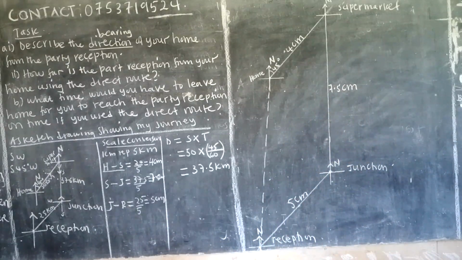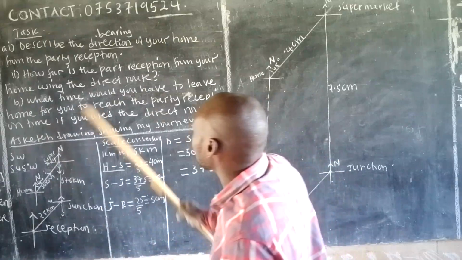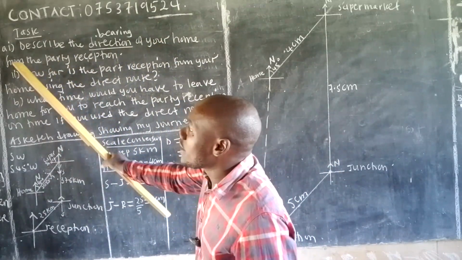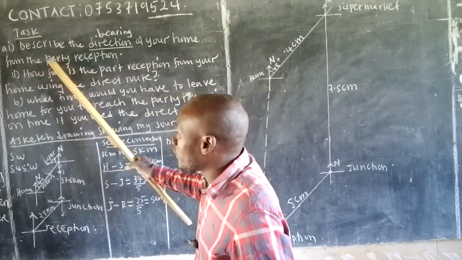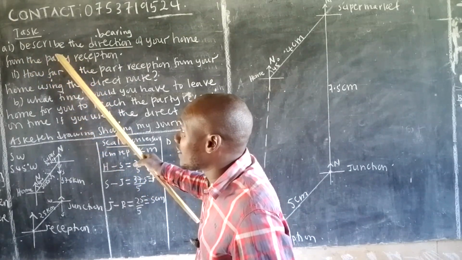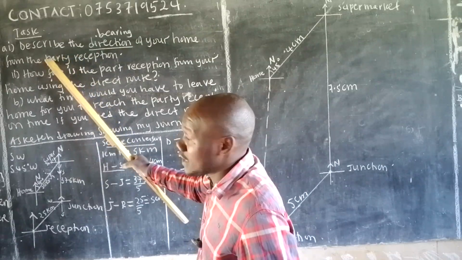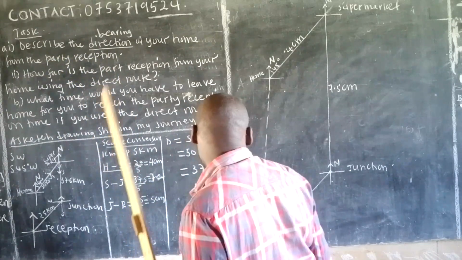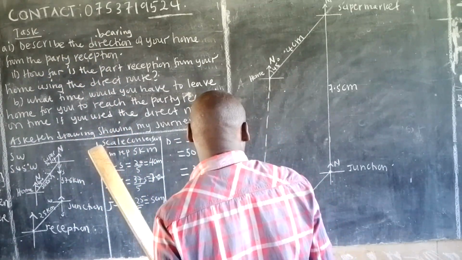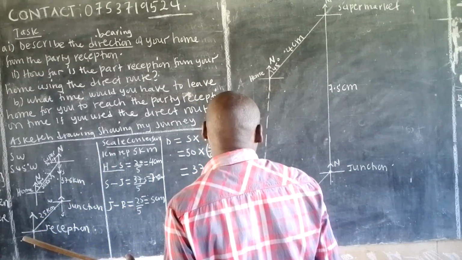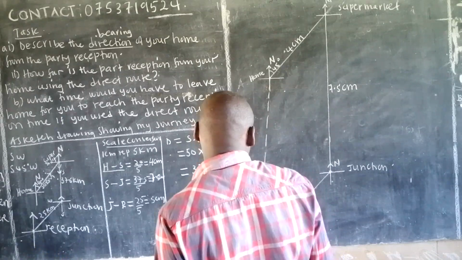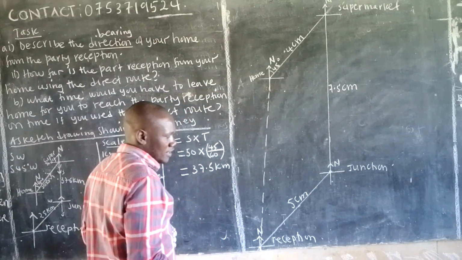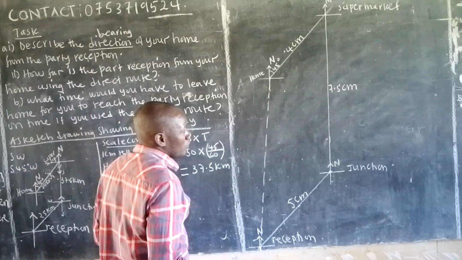Okay. Joining them, that's what we get, I think. Now they are saying, describe the direction of your home from the party reception. The word "from" means that this is the point where we are going to measure the direction. So we must go and stand at the party reception and see where our home is. It's kind of funny a little bit, but I believe it will still come out right. So if this is our reception, what's the direction of your home from the party reception?